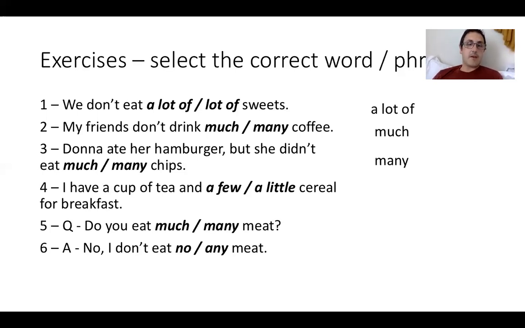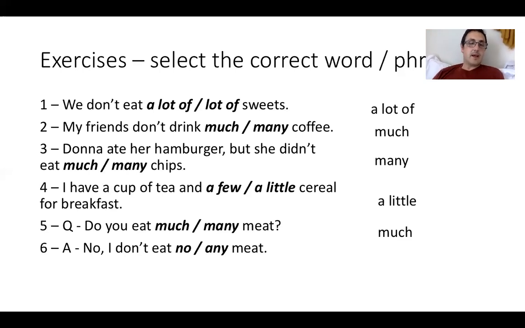Number 4, I have a cup of tea and a few or a little cereal for breakfast. Well, cereal is uncountable. So it's going to be a little cereal. Okay. And then, do you eat much or many meat? Now, meat again is uncountable. And this is a question. So it's going to be much meat.